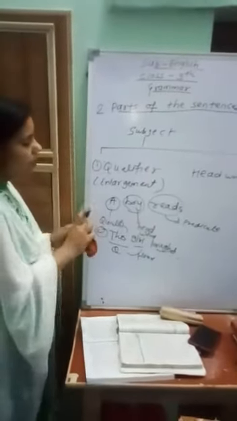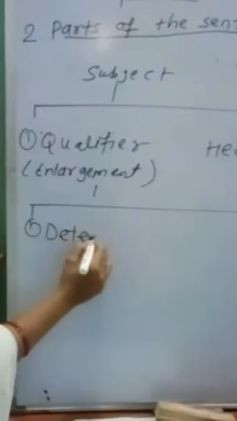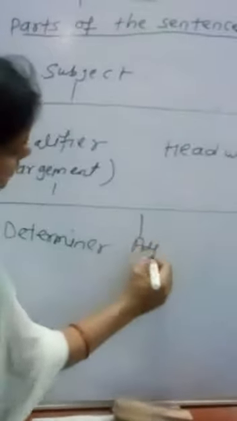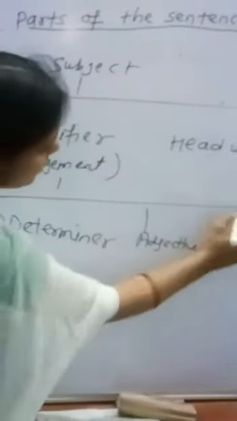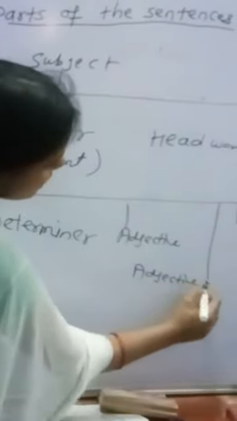Clear? Now we divide the qualifier into three parts. The first part is the determiner, the second is the adjective, and the third is the adjective phrase.